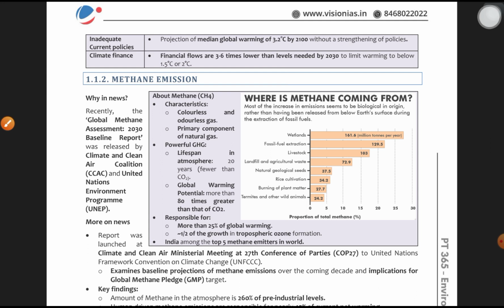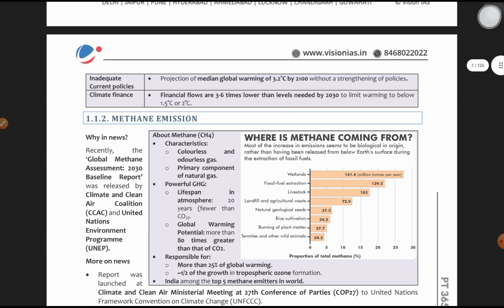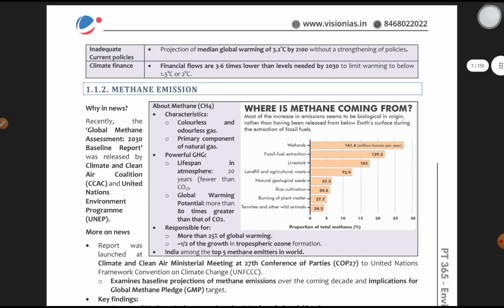For example, wetlands are the highest producers of methane, 161.6 million tons per year. Next is fossil fuel extraction, then livestock. So production of methane from different sources is present here. Maybe this could come as a question. The least one is termites and other wild animals.